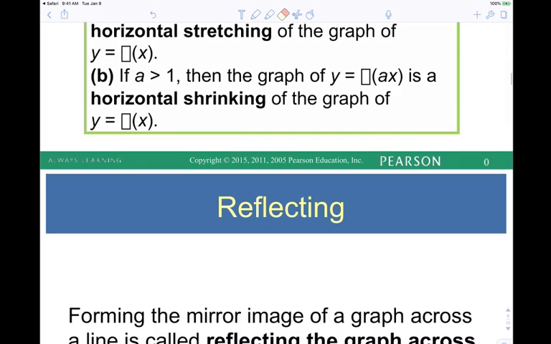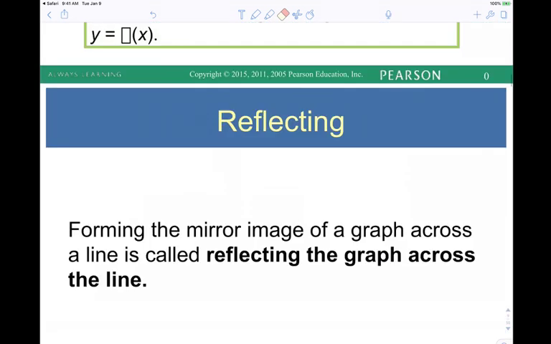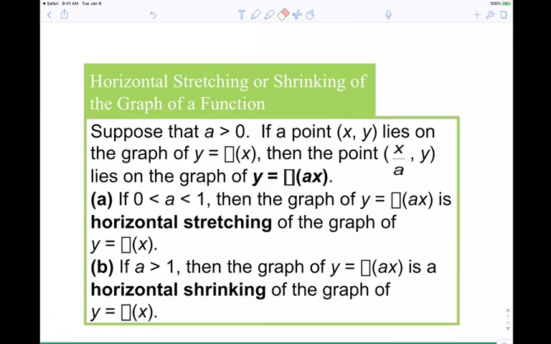Now, think about this. Say, let's imagine y equals x squared. What's that graph going to be? If it's squared, it's more like that. A parabola, yeah, U-shaped graph. Which way does it open? Up, right? So now, say we multiply the outside of our function by a negative. So all the y's go from positive to negative. Which way is it going to flip? It's going to flip up and down, right?